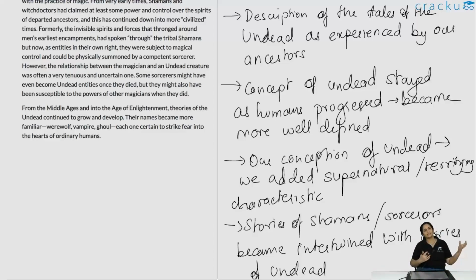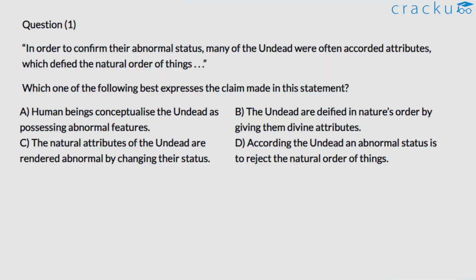So essentially the author is saying that from the time we were living in caves to now, we have always had these stories of the undead. It's not just ghosts, but all these supernatural beings. Essentially it is tracing the belief in all of these from the Middle Ages to the Age of Enlightened Man.